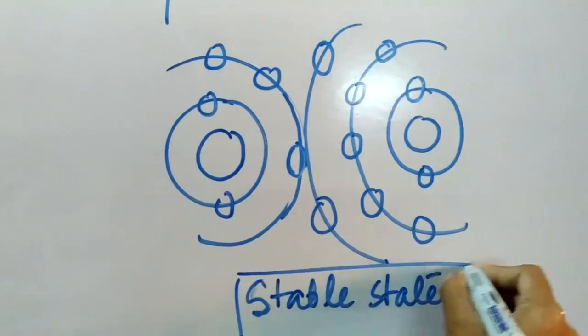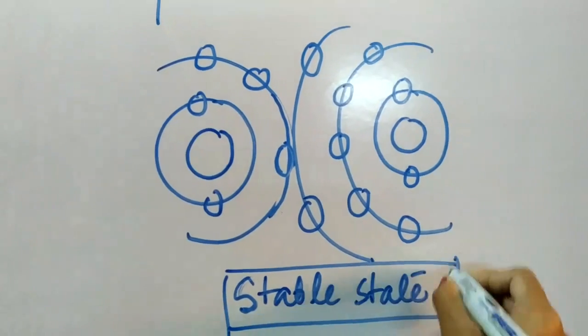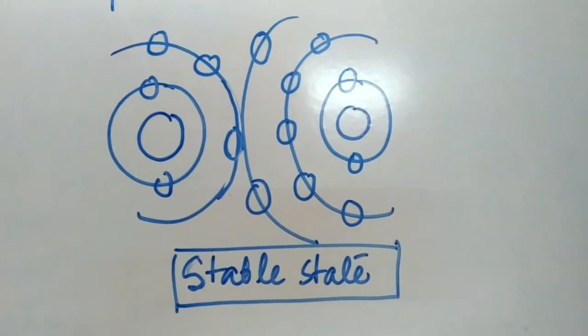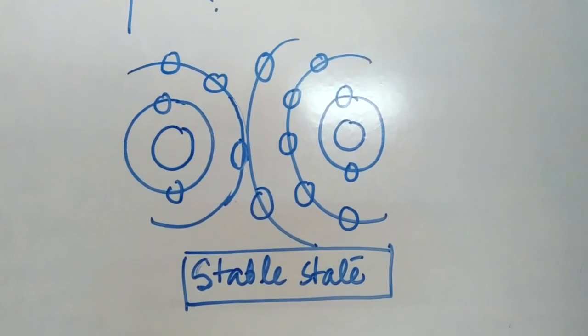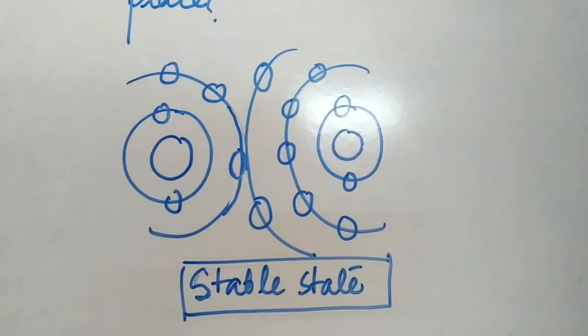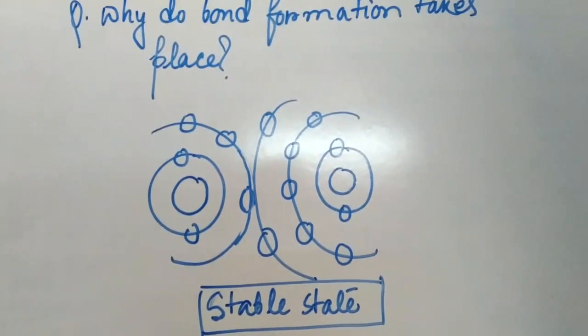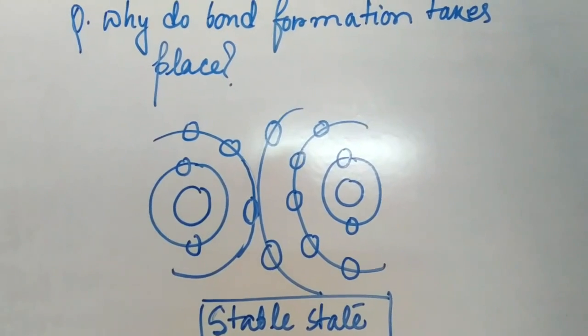That means, students, in order to achieve this stable state, atoms always form a bond with another atom, or rather bond formation takes place.